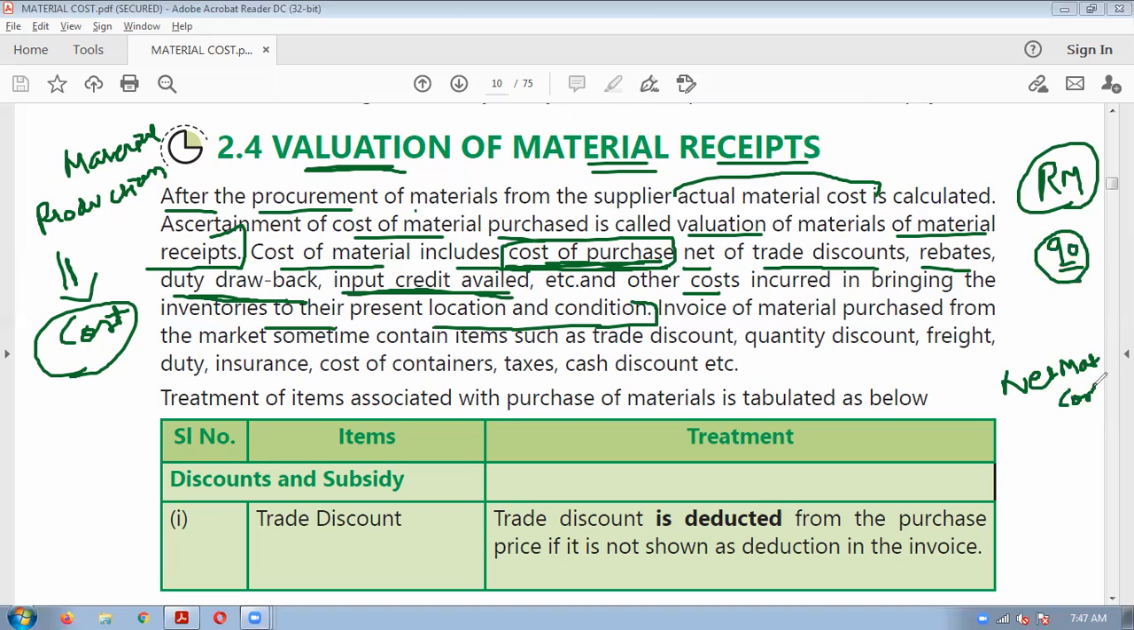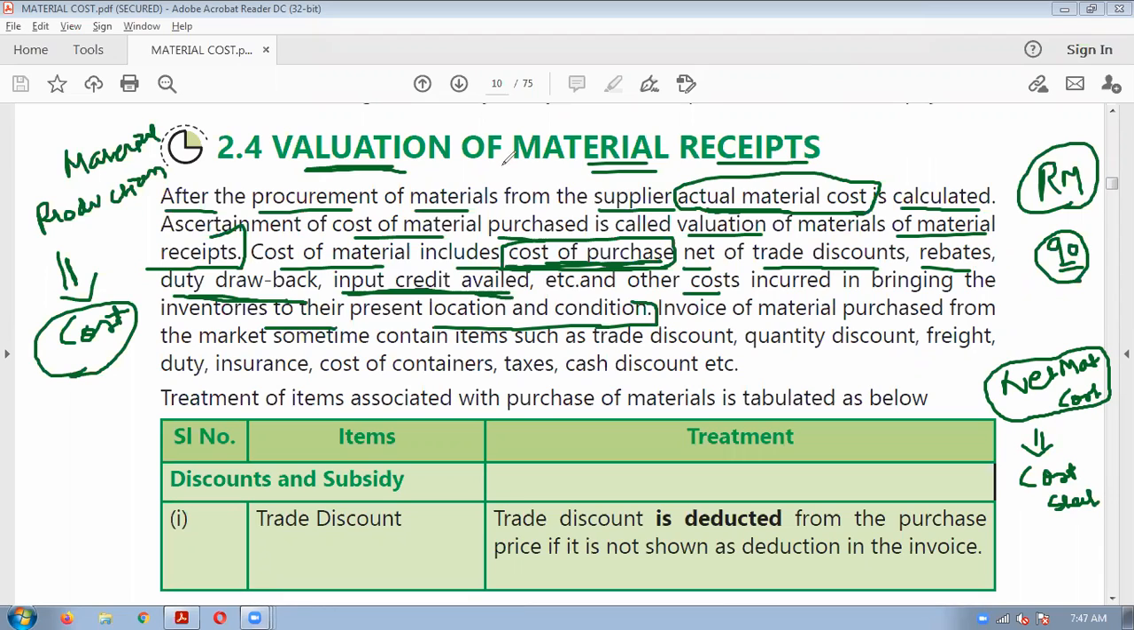Suppose whatever price you are paying, that will be your base for valuing material. From that you will reduce all the benefits you are getting, and you should also add some expenditure which is important to bring the material to your location. Like transport cost, freight inward, etc. All this we will have to add, and we will get the net material cost, and this cost will come in our cost sheet for valuing the cost of final product. Understood?